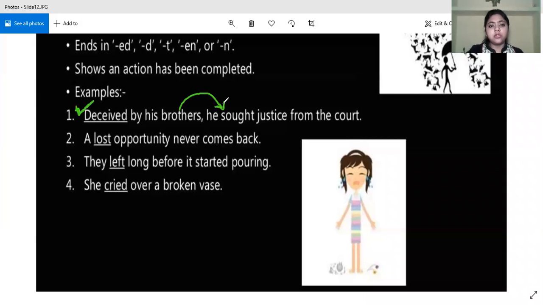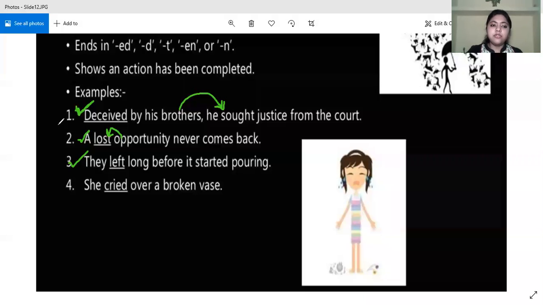He knocked the doors of the court for justice. A lost opportunity never comes back. So an opportunity which is lost never comes back. That means the opportunity has been lost, the action has been completed. They left long before it started pouring. So they had already left when it began to rain. She cried over a broken vase.